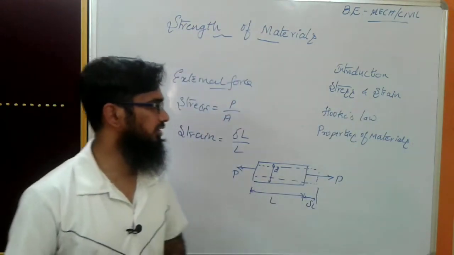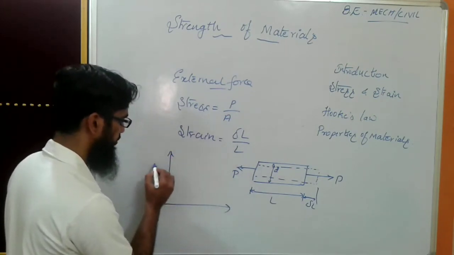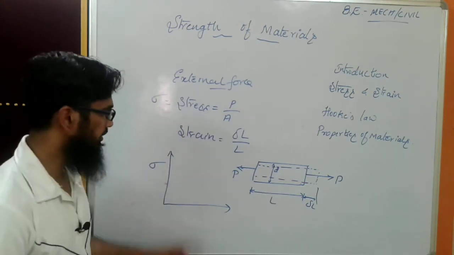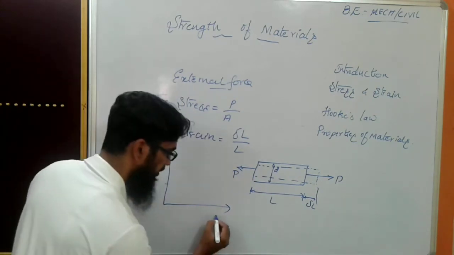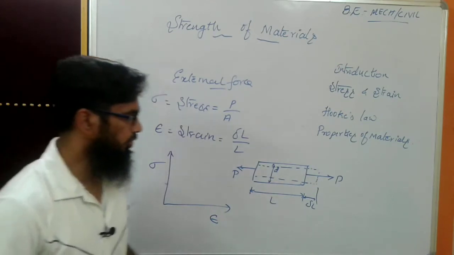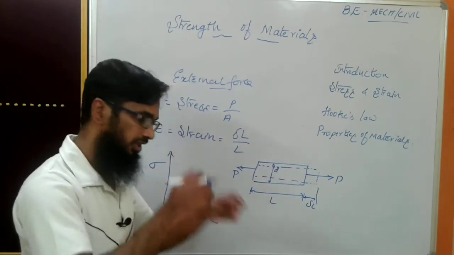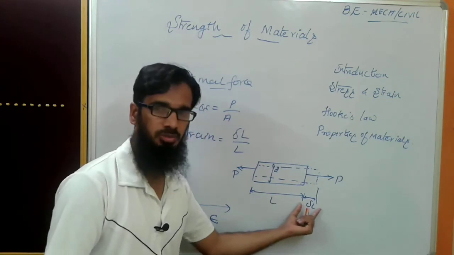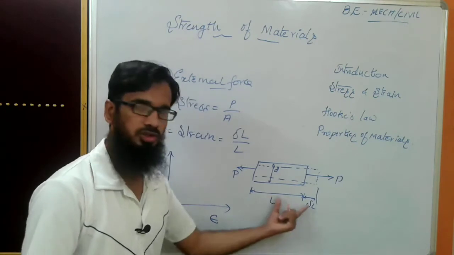Hooke's law was given by the scientist called Hooke. When we draw a stress-strain diagram, the stress is generally represented by sigma and the strain by epsilon. So I'll take sigma and epsilon here, stress versus strain. When we apply a load to any material, the stress inside the object increases, and at the same time there are changes in dimensions along a particular length. That means strain will also be there.